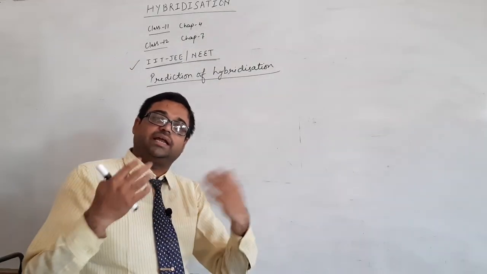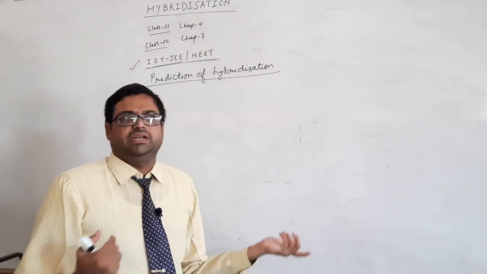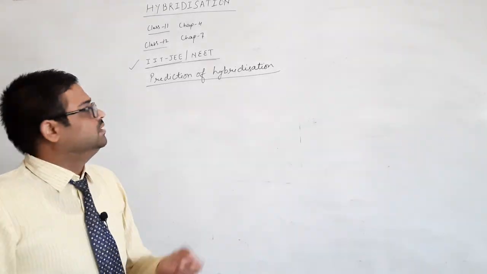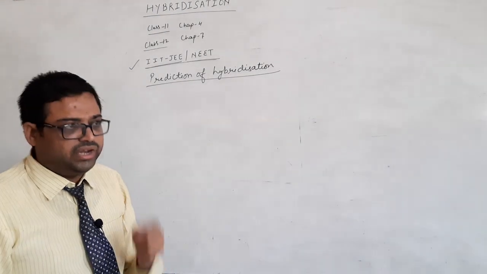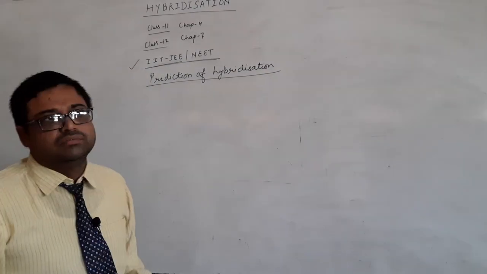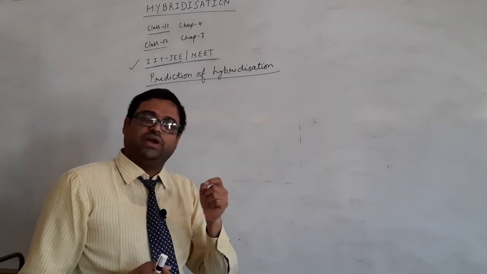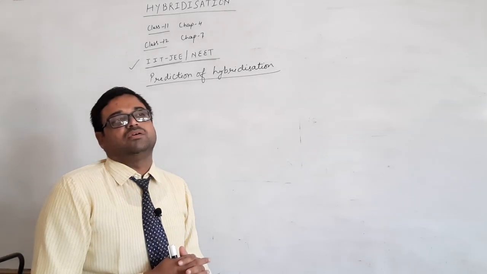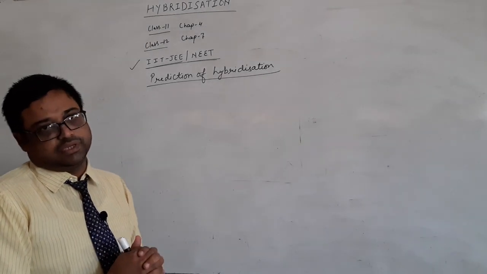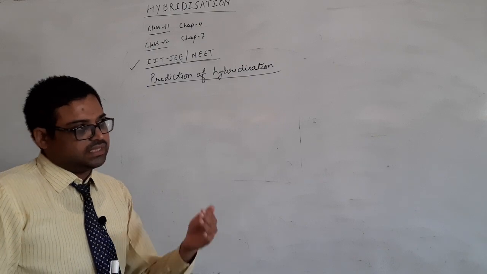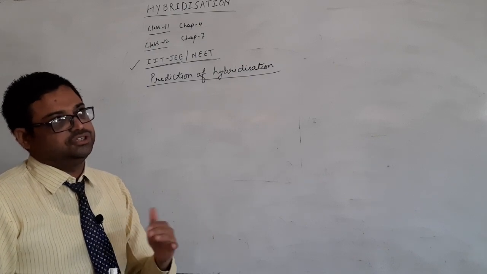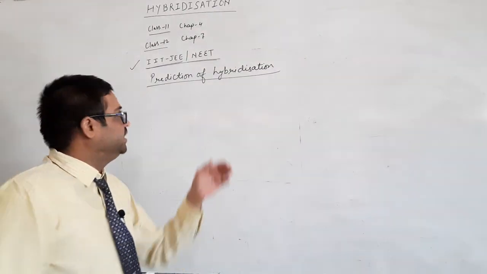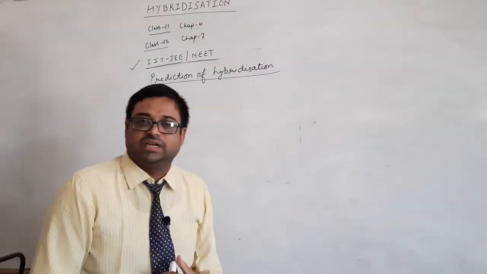Now the question arises in your mind, why do we need a hypothetical or imaginary phenomenon in chemistry? Then the answer is, we need this phenomenon just to explain the geometry or structure of molecules. Okay, to explain certain structures and geometry of chemical molecules, we need this hypothetical phenomenon, that is